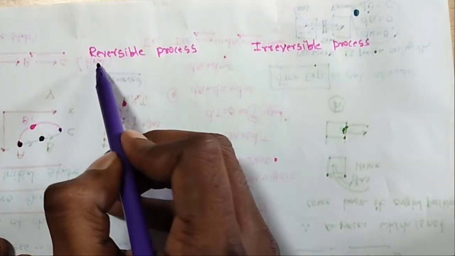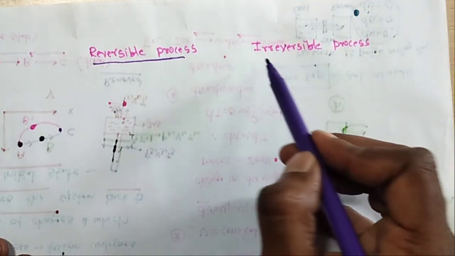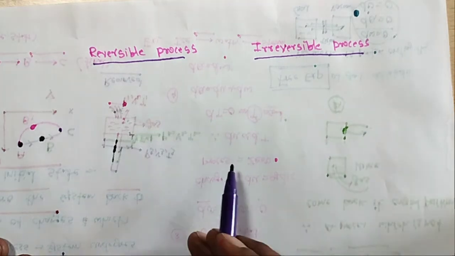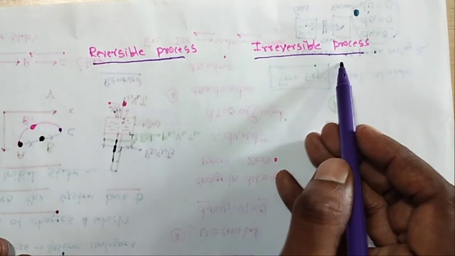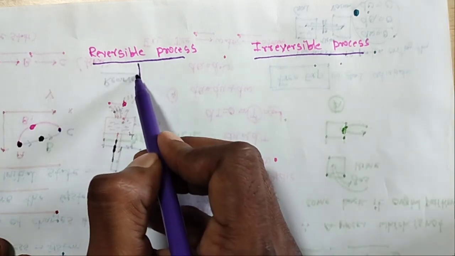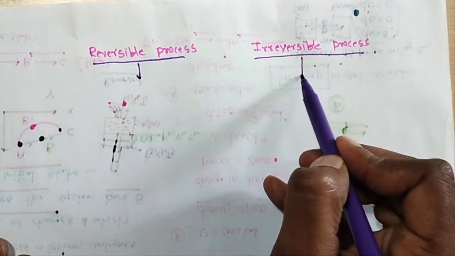So generally there are two processes, especially in gases. One is a reversible process, another is an irreversible process. So what is the reversible process and what is the irreversible process?